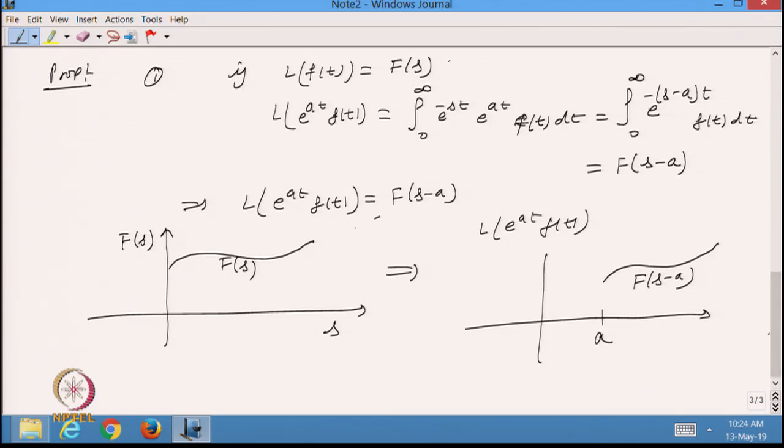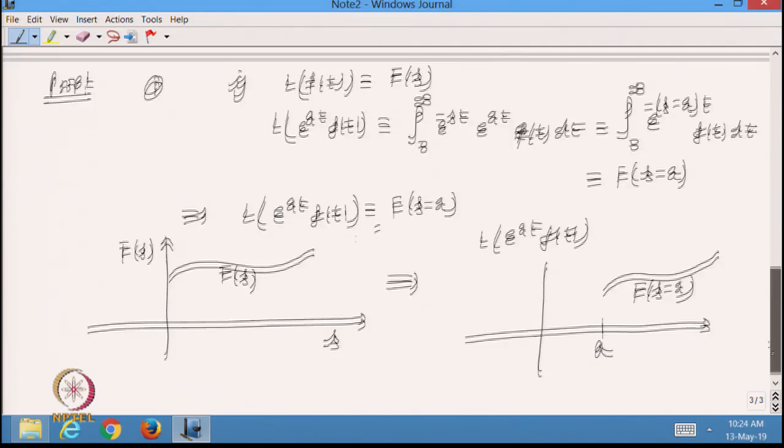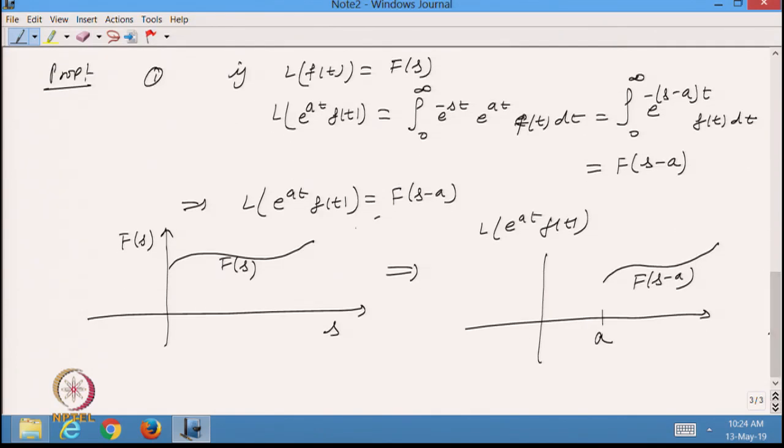Sometimes we also call this property the first shifting theorem, or the first shifting property.